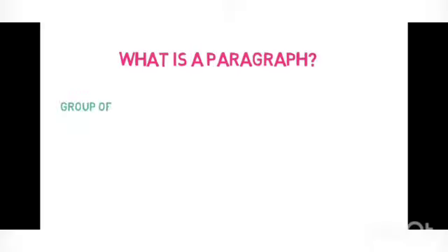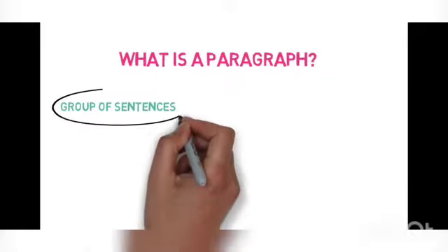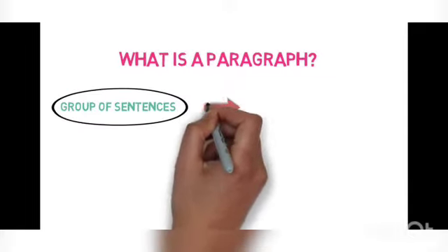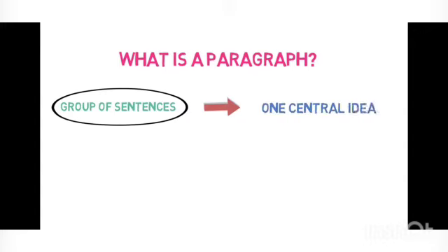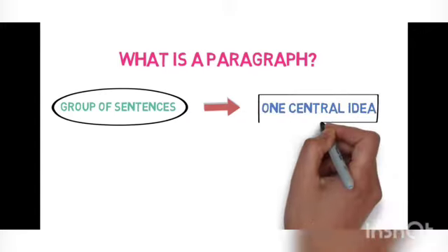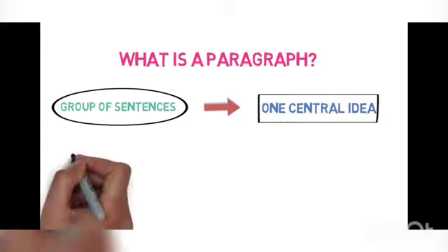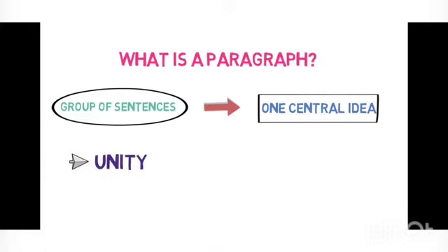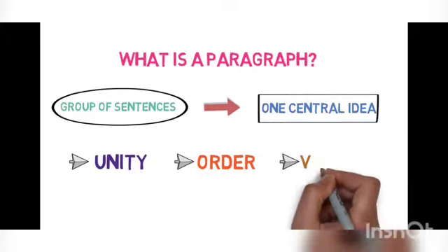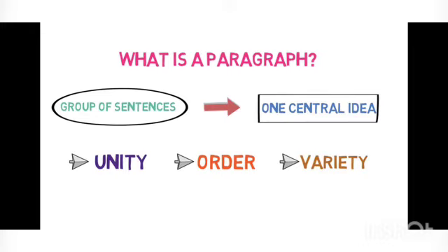First, let's see what is a paragraph. A paragraph is a logical group of sentences that revolves around one central idea, and it must have unity. Unity means combining of all elements in an effective way. Second is order, proper order of the sentences. And the last one is variety. Variety means variety of sentences. That is, it should not sound monotonous.